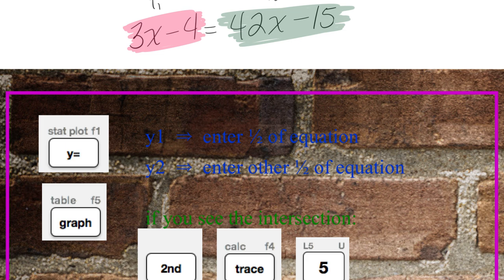Second, trace, push 5, and then enter 3 times. And it's going to give you an X and a Y. I want the X. 0.282051. So would we just do the first 2? Or would we round?